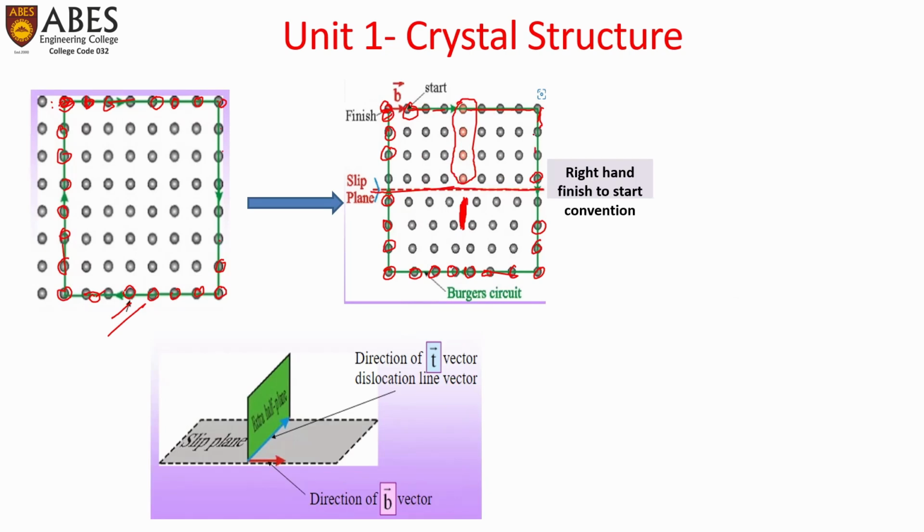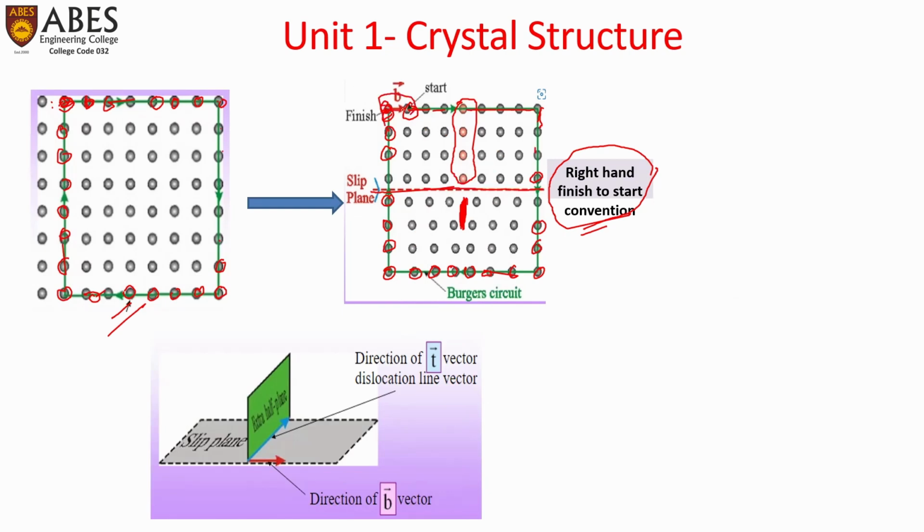There are many conventions, but the one generally followed is the right hand finish to start convention. It states that if we start in the right direction, taking steps towards the right, 1, 2, 3, 4 subsequently, and try to complete a circuit like this, then finish to start would be the Burgers vector.